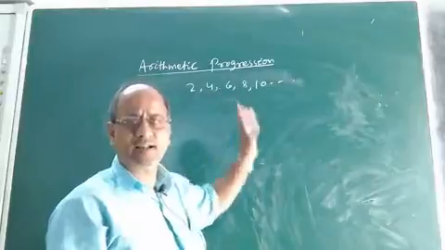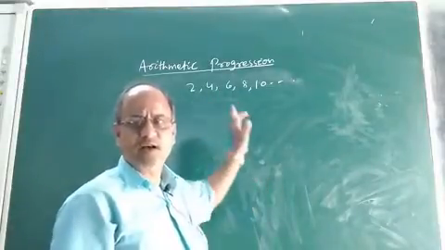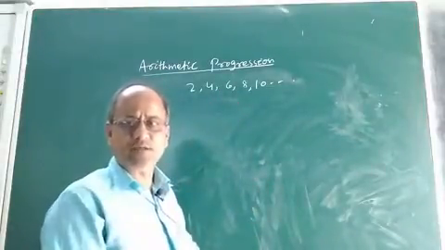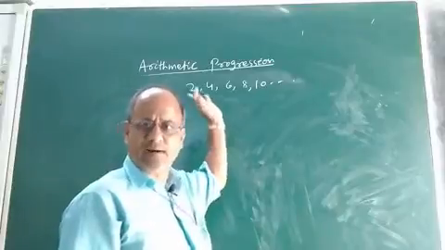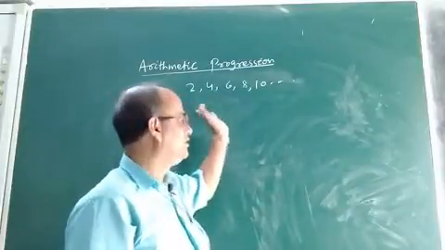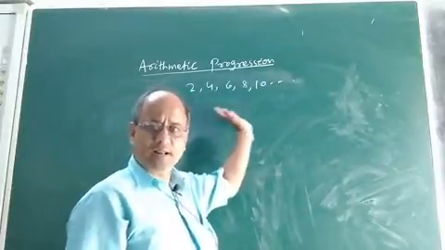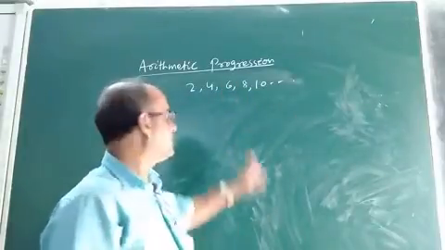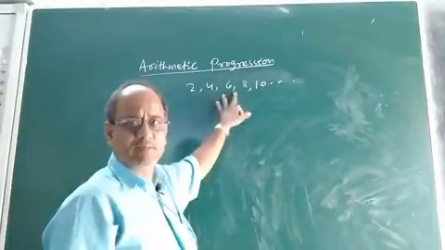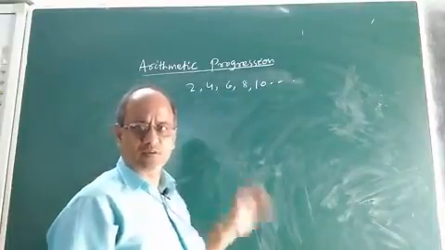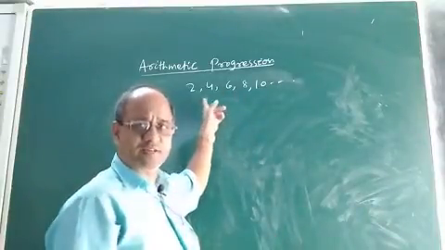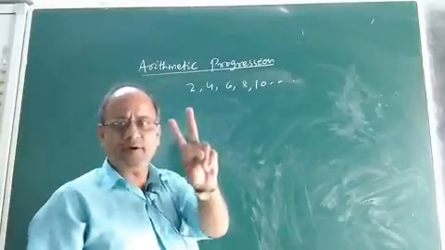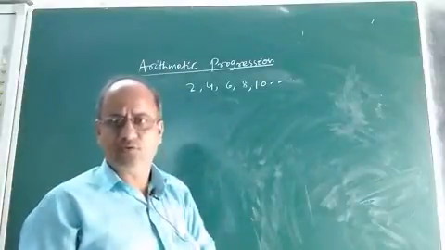We call such an arrangement a sequence. So a sequence is nothing but an arrangement in which the members are arranged following a definite rule. So what is the rule here? The rule is each term of the sequence differs from, or exceeds, the previous one by a fixed constant, that is 2.